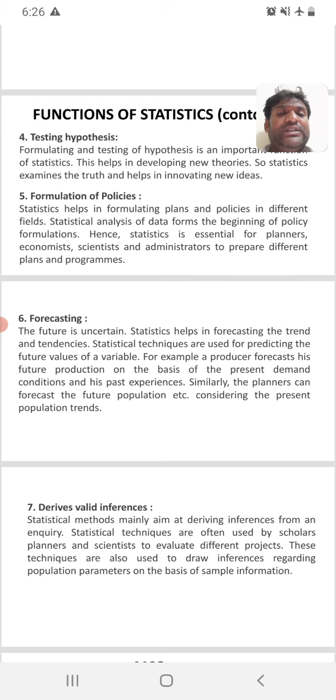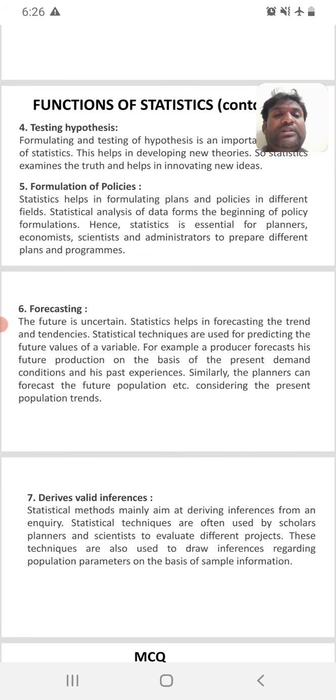So statistics is helpful to make policies not only for the government, but for companies also. If a company wants to take any policy decision, they can use statistics like a tool to take decisions. They can formulate the policies. This is another function of statistics.